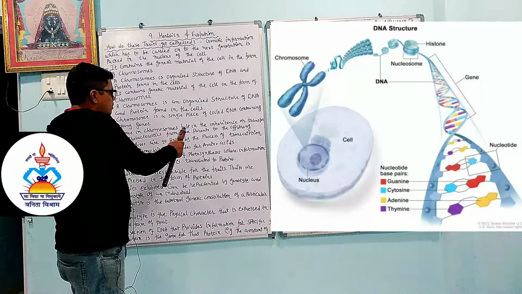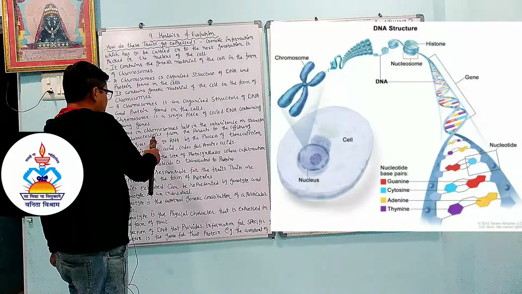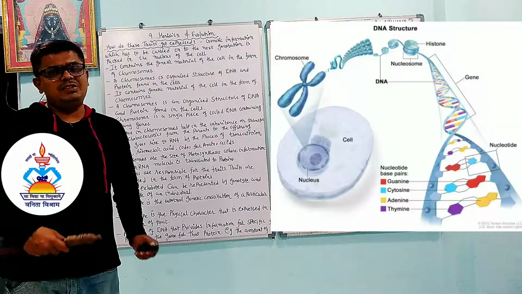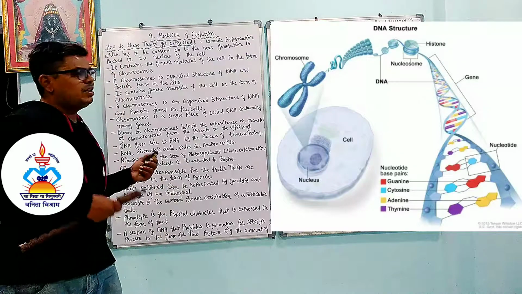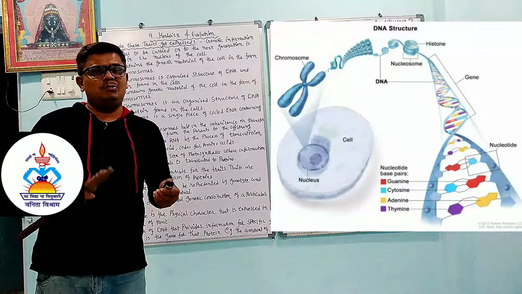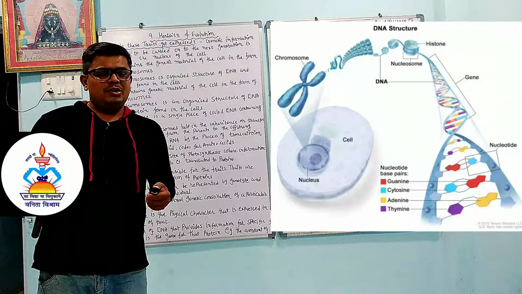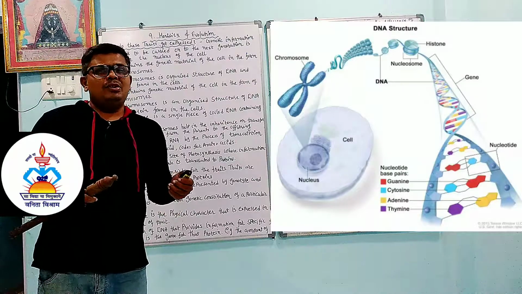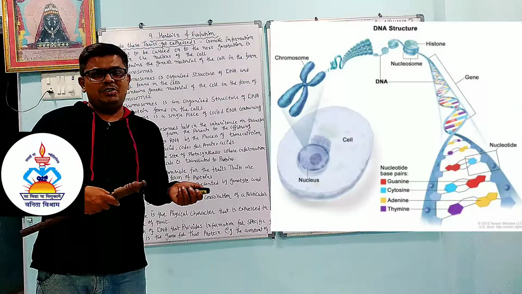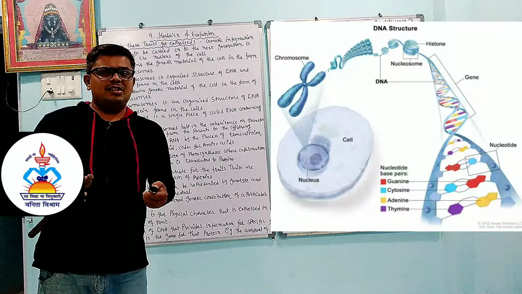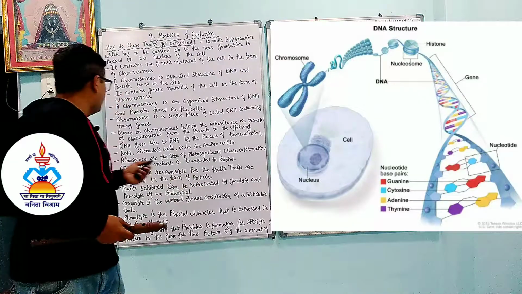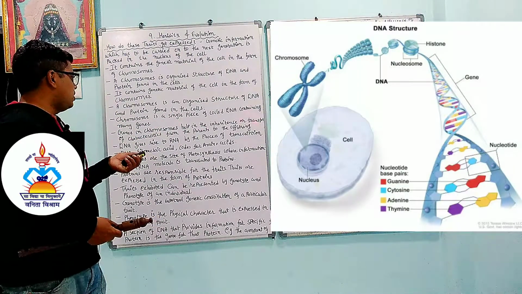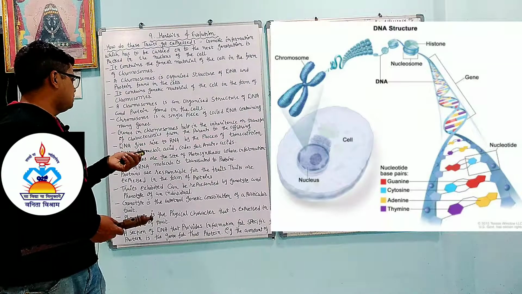Genes in the chromosome help in the inheritance, the transfer of characteristics from the parents to the offspring. So whenever we check our DNA, it is similar to our parents. Our characteristics are similar to our parents, or our grandfather or mother's side. We can take our own example: I have some characteristics similar to my grandfather, and some similar to my mother's side. In the same way, genes in chromosomes help in the transfer of characteristics from parents to offspring.